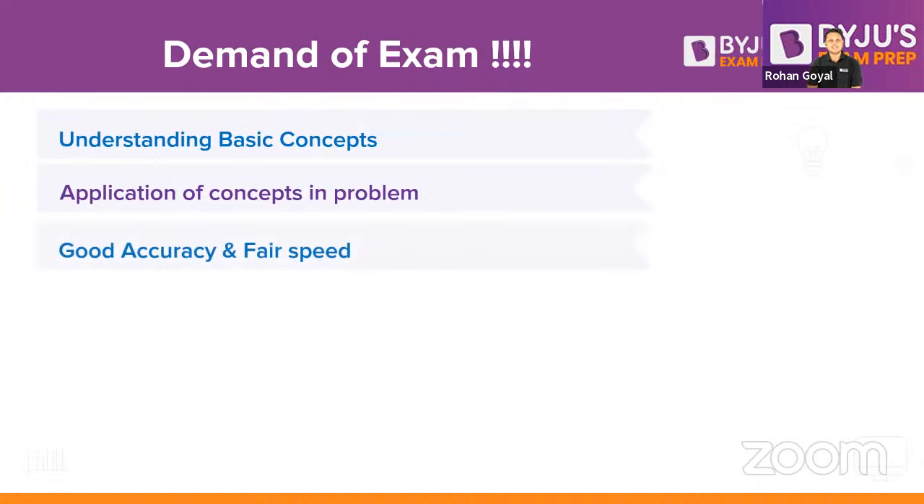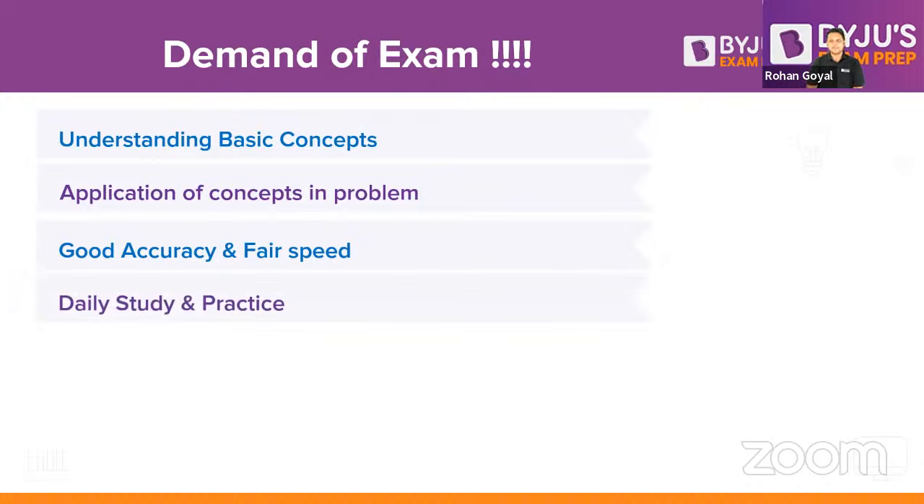And then accuracy is very important, but speed is not so important in the GATE examination, because you have 3 hours in order to solve 65 questions. So you have ample time to do all the questions, but you have to make sure that your accuracy is very good, because if you are having sufficient time and you make some silly mistake, that is going to be a blunder.